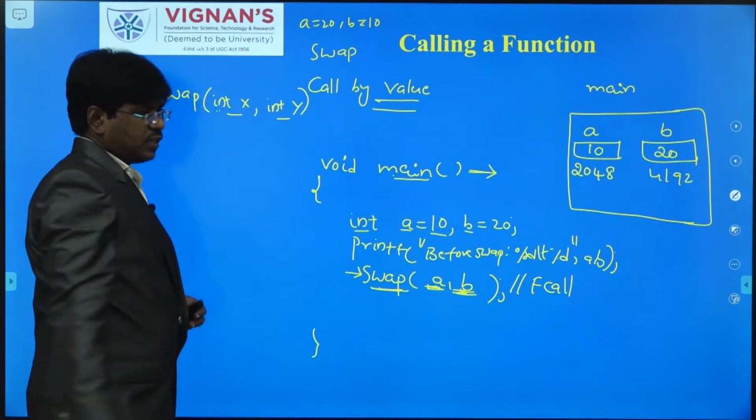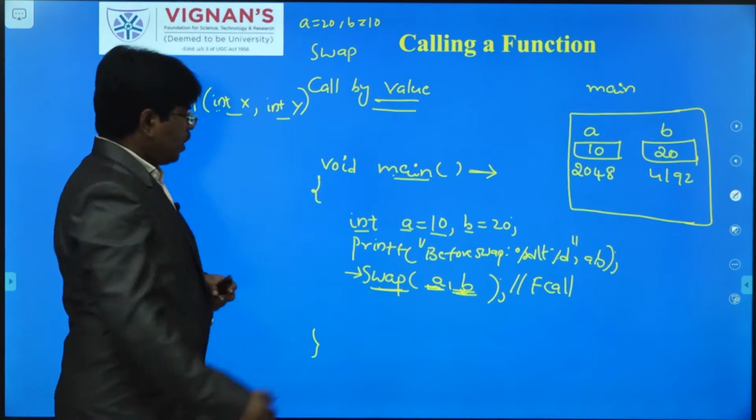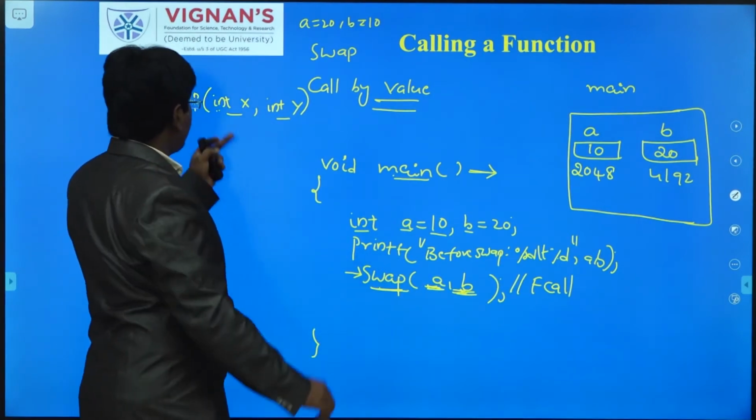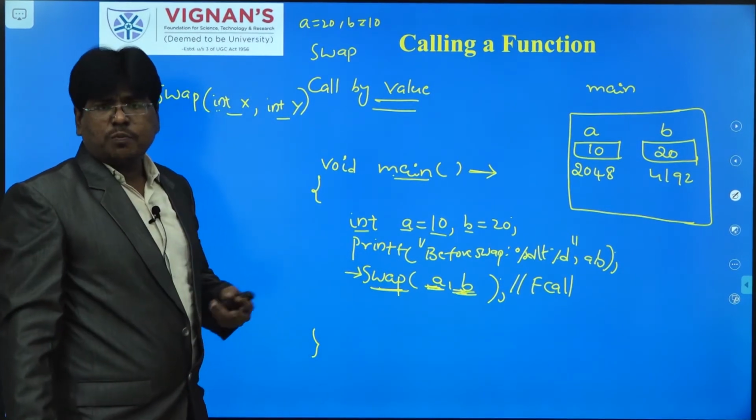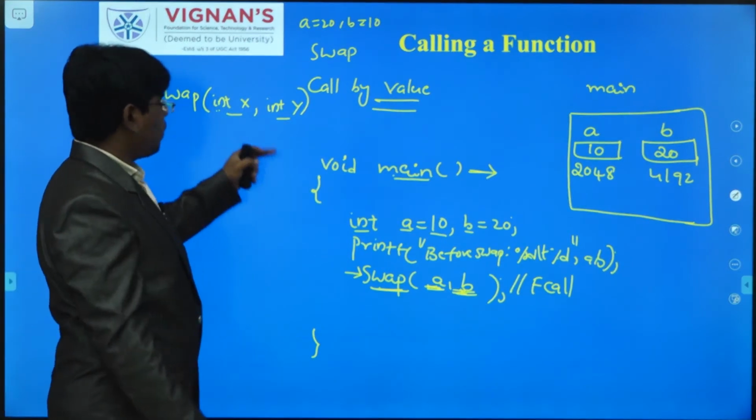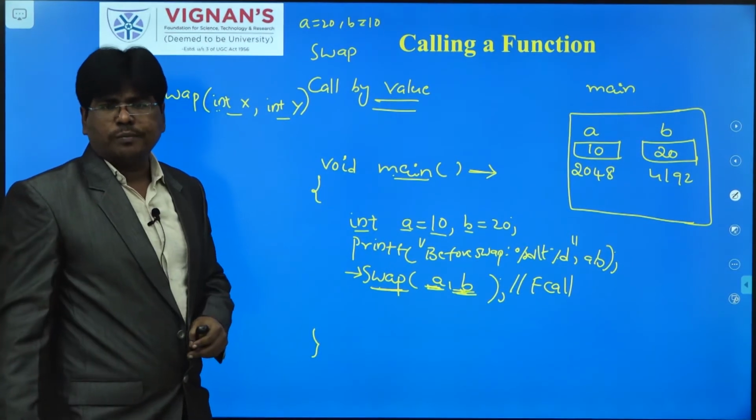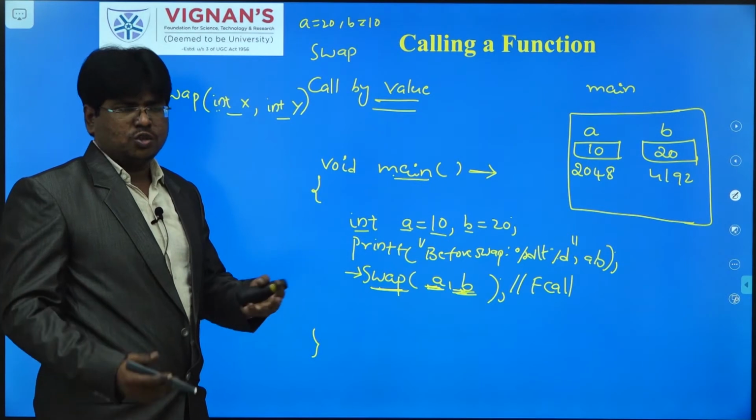Sir, you had a doubt. Sir, here they have taken a comma b, here we are taking x comma y. Is there any possibility to take a comma b here also? You can take, no problem. Okay, so there is no rule.